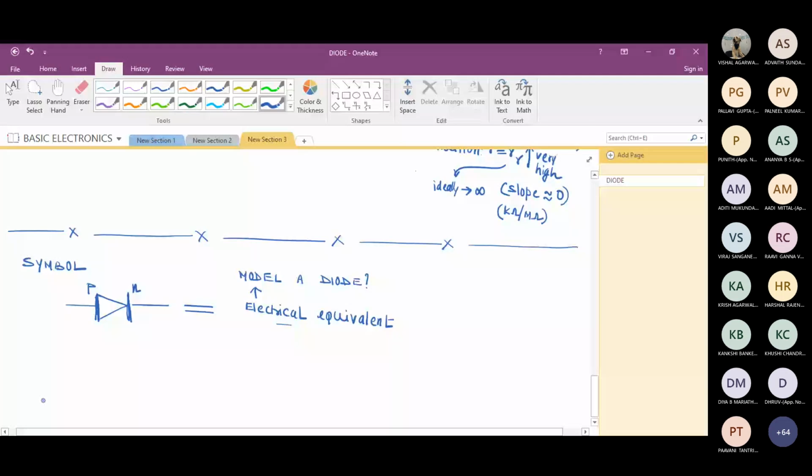So let me again draw the variation. This is the variation we are getting. Under forward bias condition, till a certain value, say Vx, the diode is not going to conduct. After that, the current shoots up, and we found it is an exponential variation. Is it possible to model this?